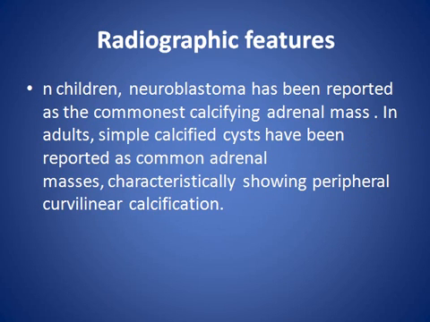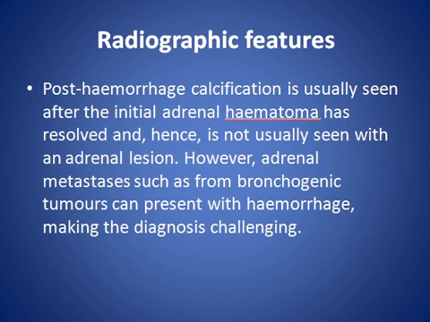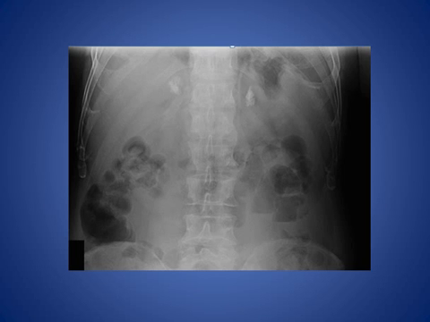In children, neuroblastoma is reported as the most common cause of calcification in an adrenal mass. Post-hemorrhage, like adrenal hematoma, as we said, it develops in 1 to 2 weeks in infants after the adrenal hemorrhage and can be calcified. Some examples of adrenal calcification.